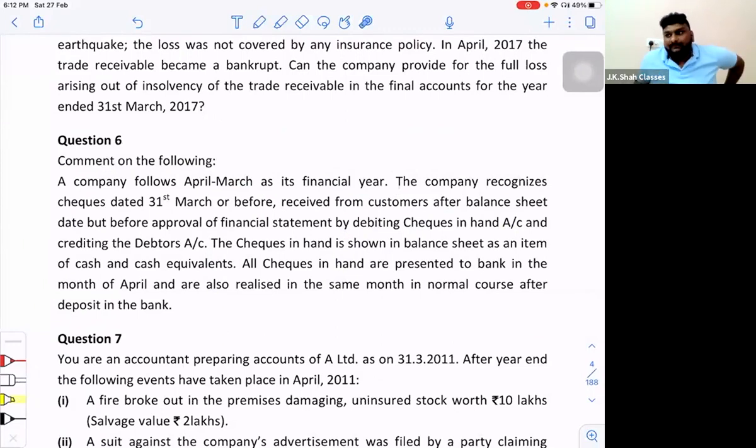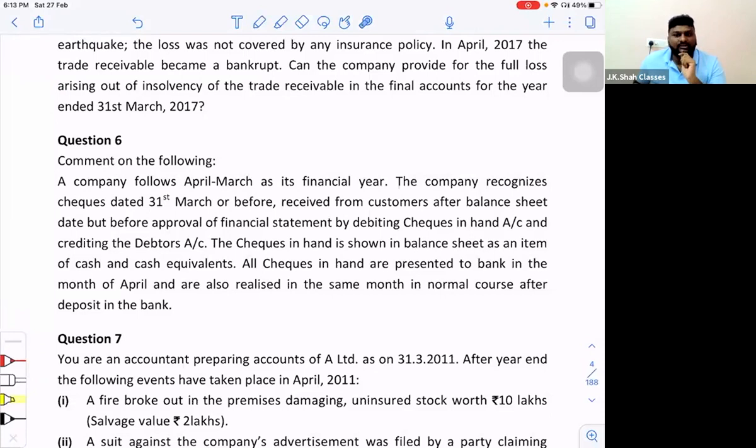Now, sir, what is happening? These people have some closing debtors as on 31st March, right? And these debtors are issuing checks to the company in the month of April, that is next year. But the dates put on the checks are either 31st March or before 31st March. Means they can put 10th March, 15th March, 20th March or 31st March as the case may be.